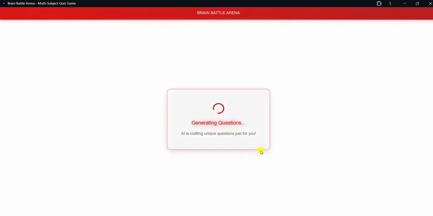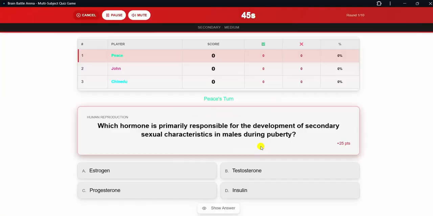So when you say start battle, these three people will be in the battle instantly. The system is generating questions for these three people, just the way it generated in CBT. You see that? After generating these questions, it calls your names one after the other. Once it brings out your name, you answer. So this system is going to generate.